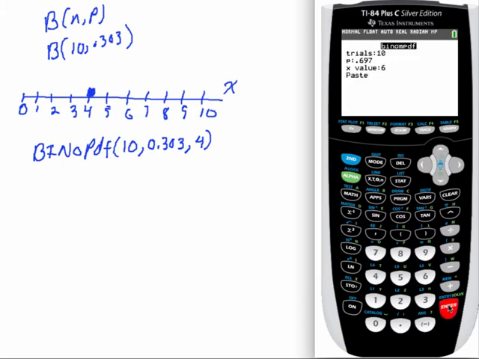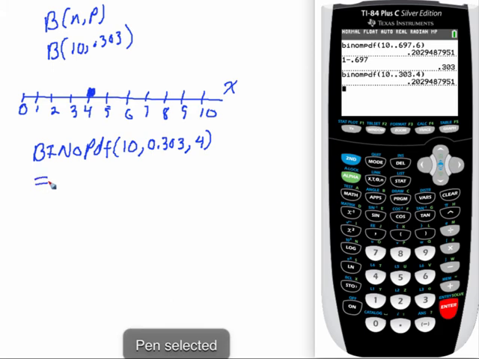That works too. So notice the only things that I need to change here are the p and the x. So I'm going to put in 0.303. And then the x is going to be equal to 4. Paste that in and look at that. We got the same answer that we did last time. Why did that happen? Why did we get the same number?